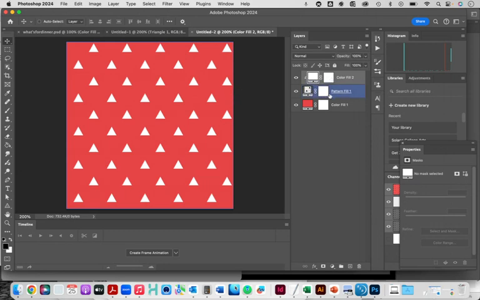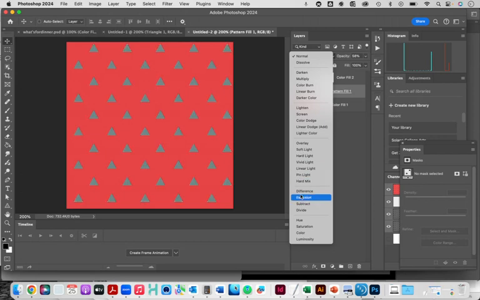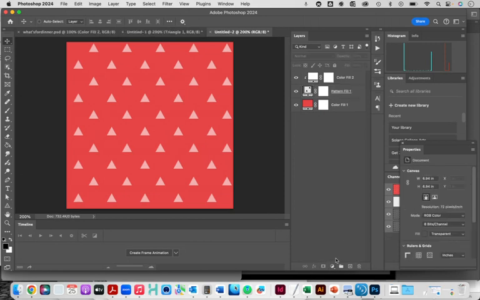There's all kinds of cool stuff you can do, including changing the opacity of the fill or the triangles themselves, right? So I can make a little bit of transparency. And I can even set this to different layer modes. Sometimes that can be kind of interesting to do as a screen back or something like that. I would say play around with this because you can have a lot of fun with the color effects.